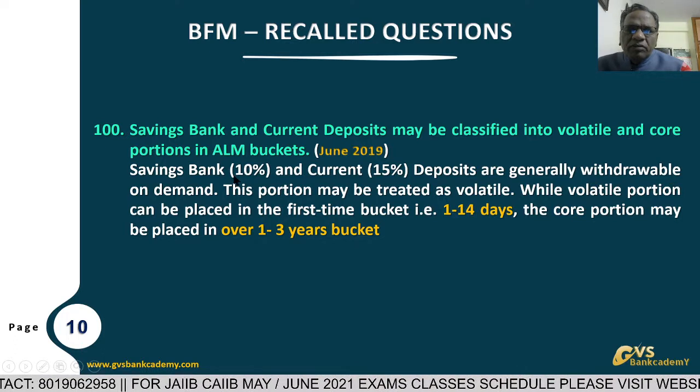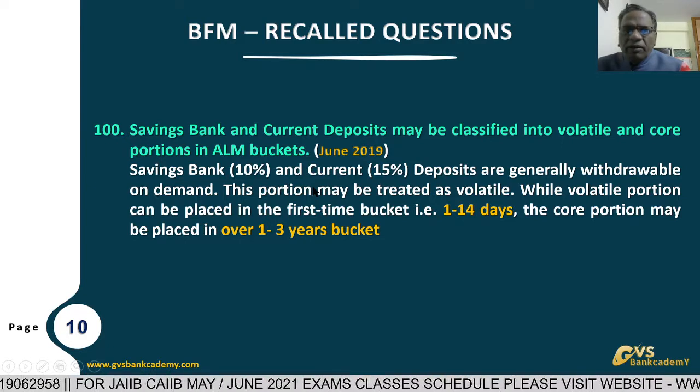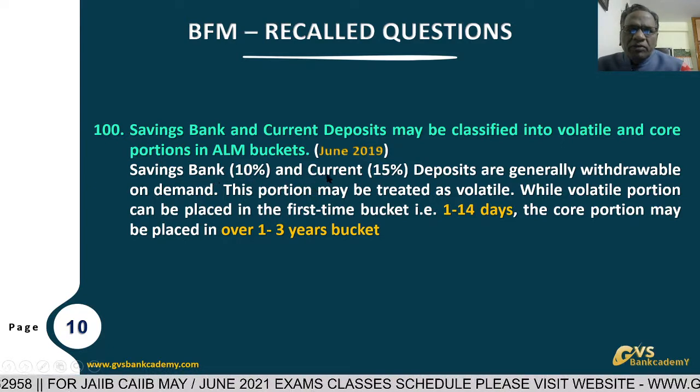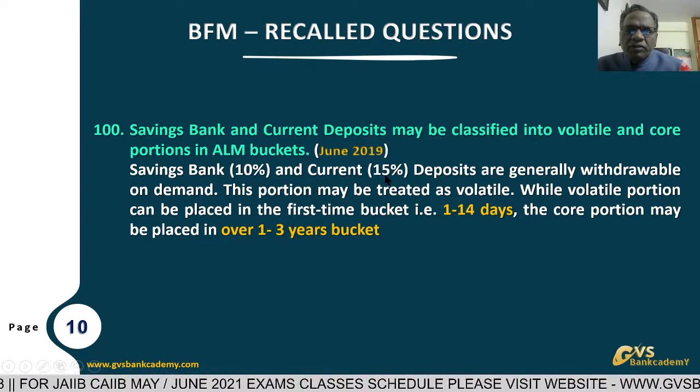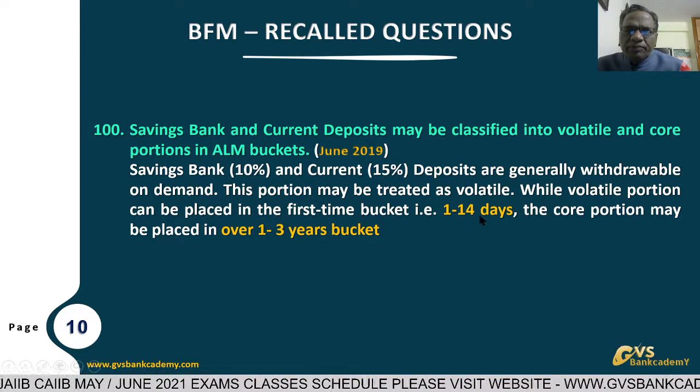So these, savings bank 10% and current deposit 15%, we park in the 1 to 14 days time bucket in ALM.